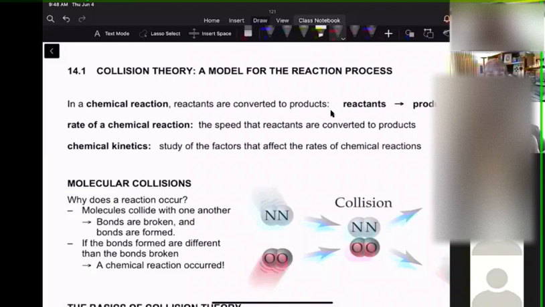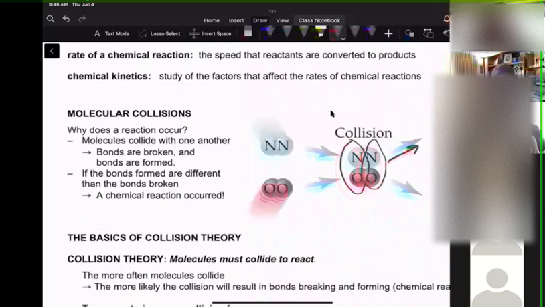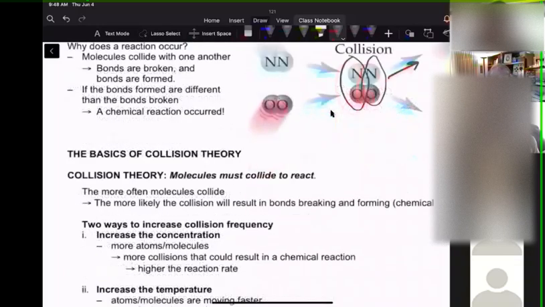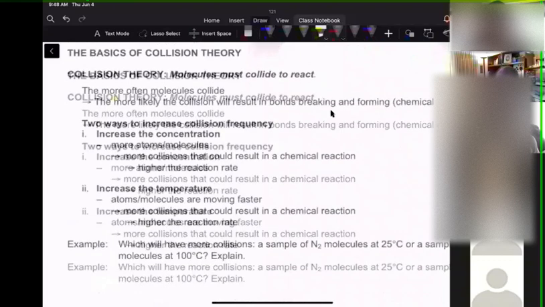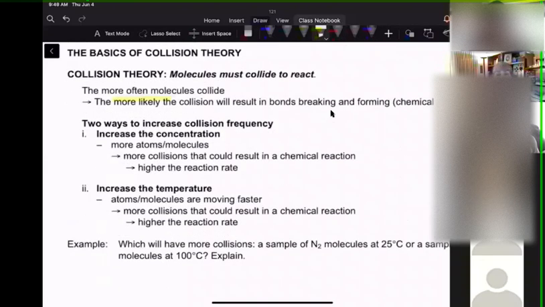And there's another couple things that have to happen. Now, if it has a collision and the bond doesn't break, then they just bounce off. No reaction. But if the bond breaks, then maybe it can reform the same bond, or maybe it can switch atoms. So you see in this picture, they're lined up in a way that they can form two new atoms here. That orientation is an important part. Molecules must collide in order to react, and the more often they collide, the more likely they'll have enough energy to break the bond.